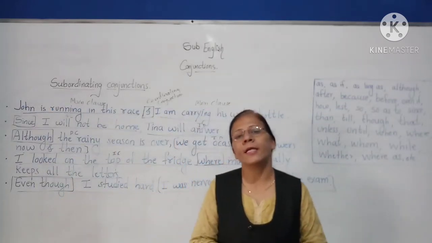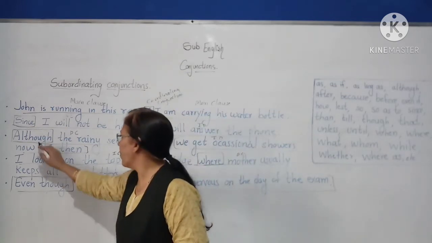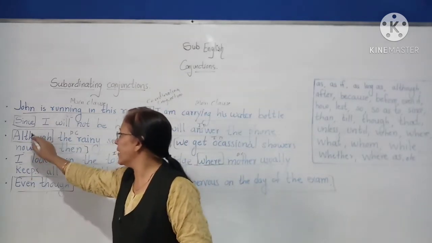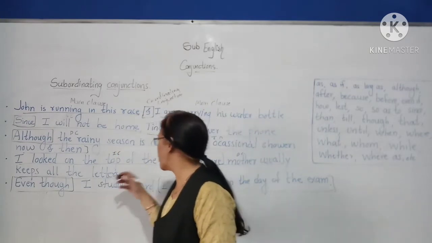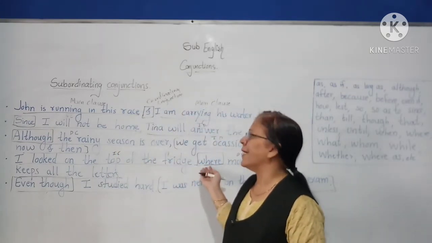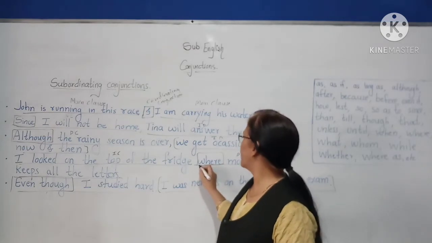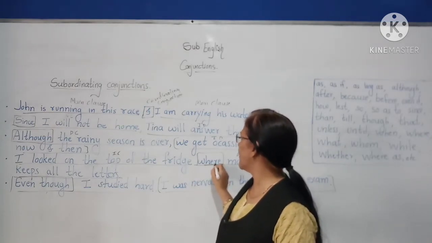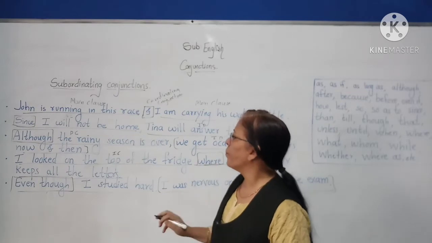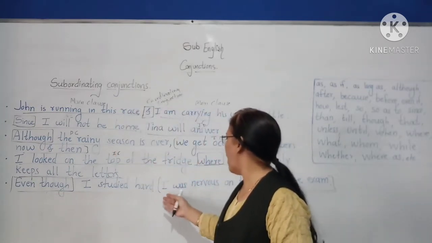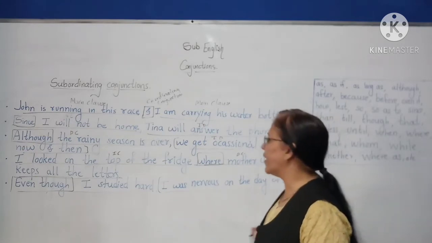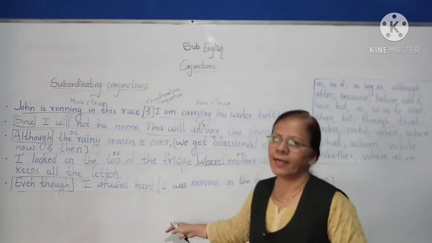So a subordinating conjunction can be placed before, as in these sentences, or it can also be placed in between, such as here you can see "where," right? Or you can write these sentences like "I was nervous on the day of exam even though I studied hard."